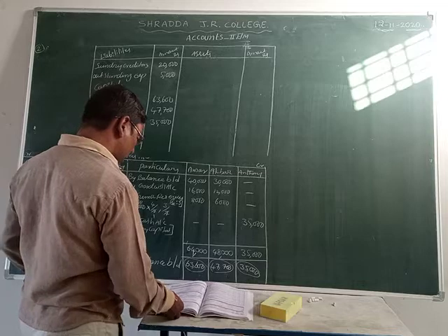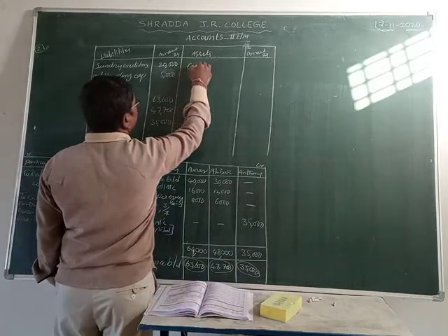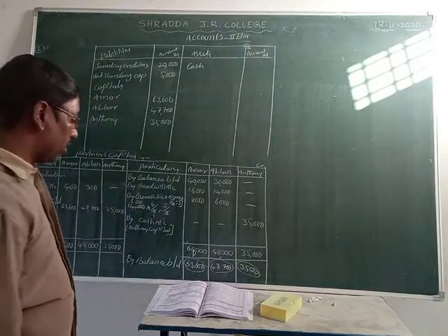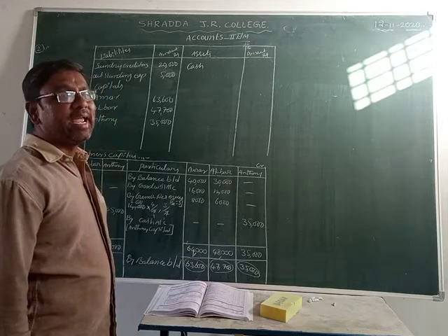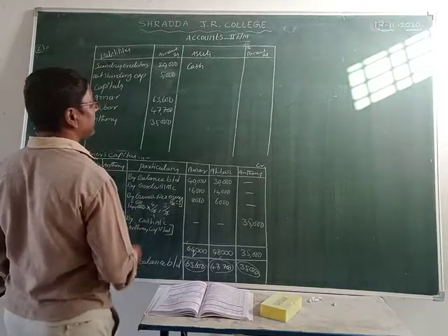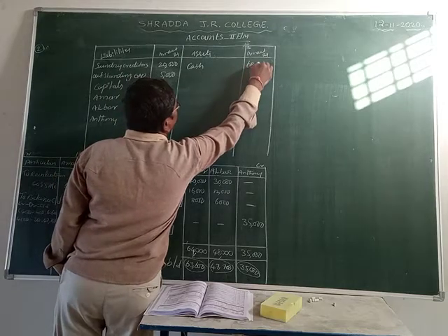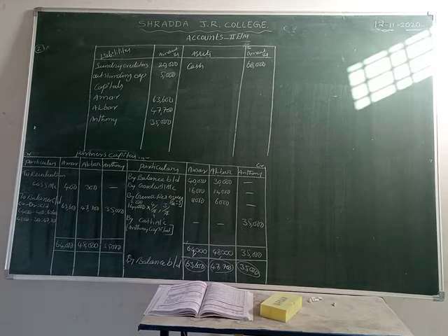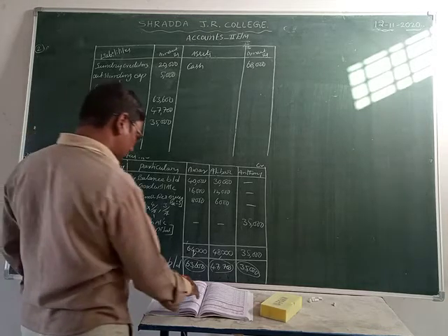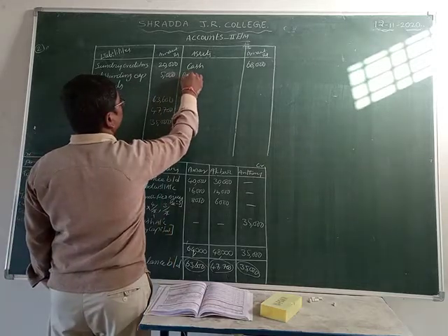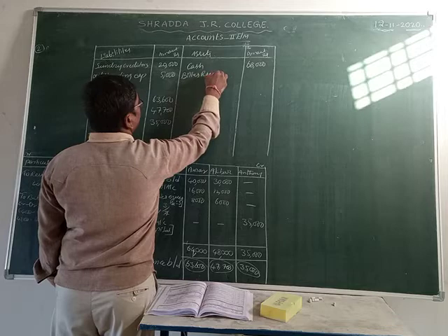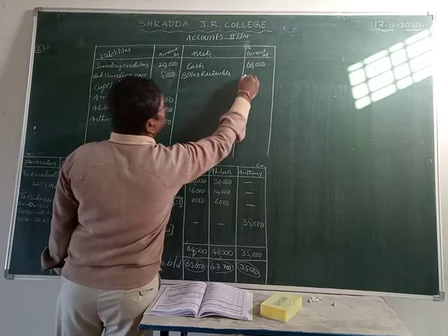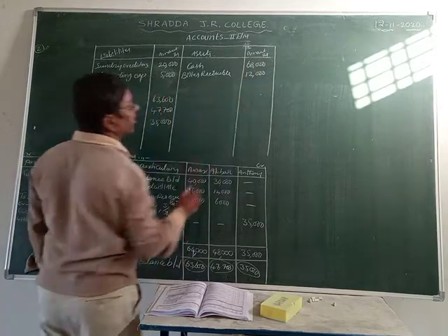Now we are going to the asset side. First one is what, friends? Cash. The cash value we already worked out in the cash or bank account; that comes to 68,000. We take that cash amount as 68,000. We don't take the old balance sheet cash amount of 5,000. Next one, bills receivable. That amount is 12,000 rupees. They have no adjustment, that's why we can write directly.